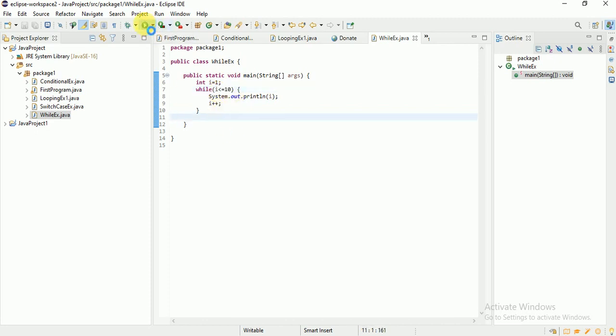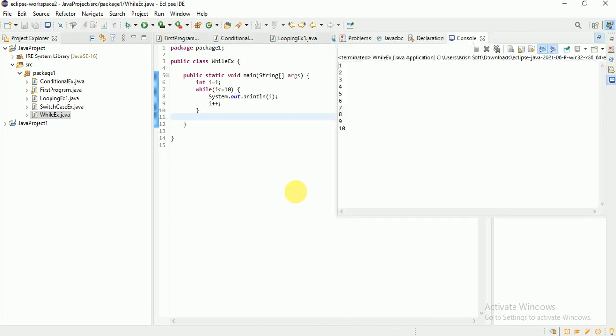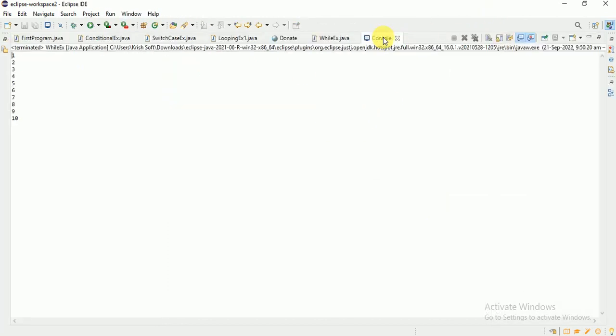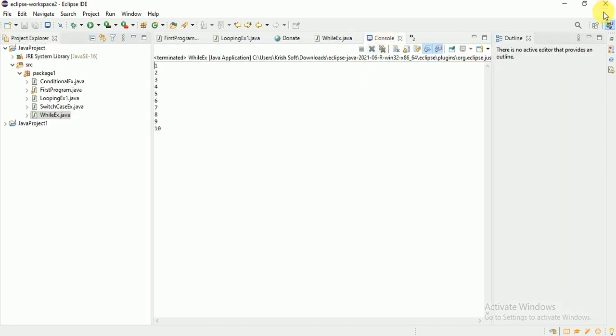If I run it now, see what the output is. See, 1 to 10 is printed successfully, right? 1 to 10 is printed successfully. Similarly it will work.